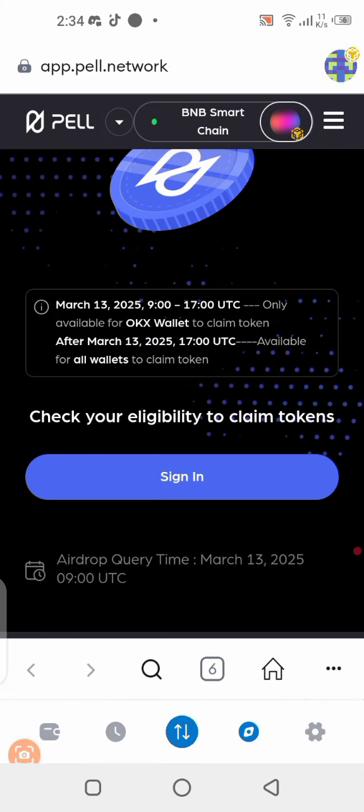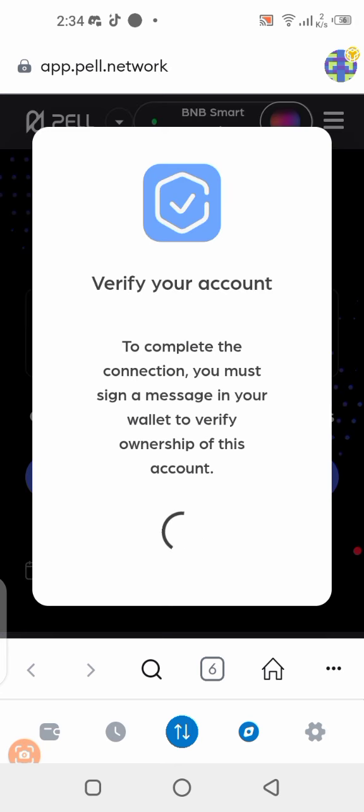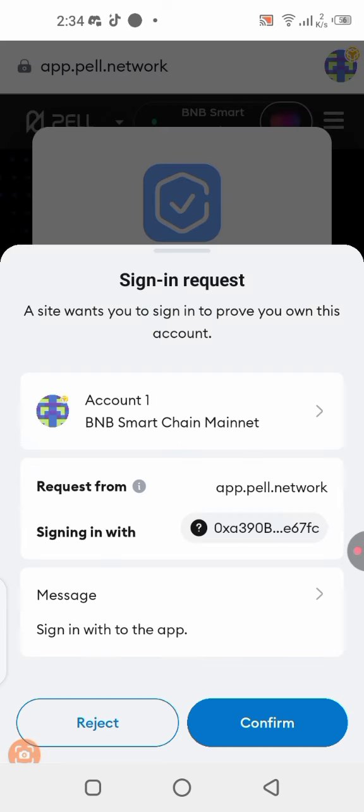Okay, that was good. Now connected, you can see it's requesting the BNB Smart Chain, so I have to be on the BNB blockchain. I'm going to click on sign in right here, verify your account, and click on confirm.